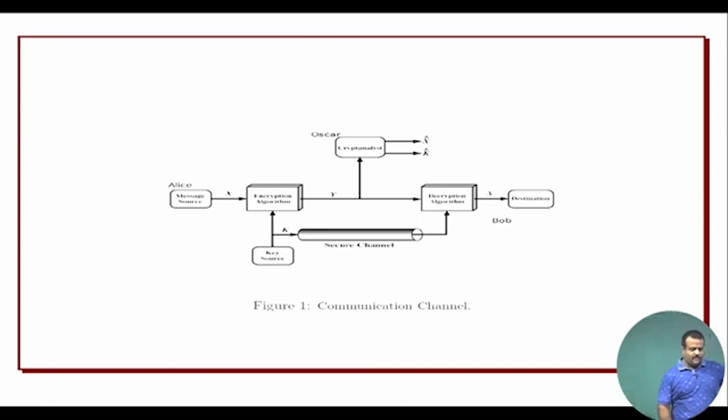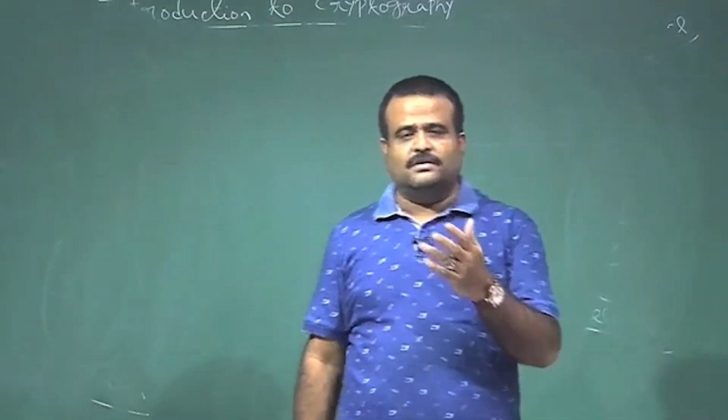We will formally define what is a cipher. Alice is choosing a plain text and an encryption algorithm, and they share a common key, the secret key K. This is shared between Alice and Bob in a secured way. I mean, they can meet with each other at some point of time and decide, okay, this key we are going to use for our next 1 year.